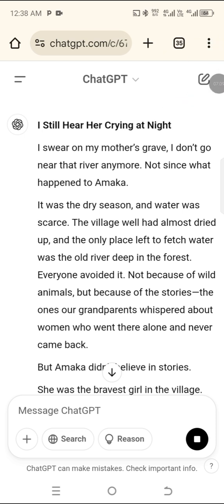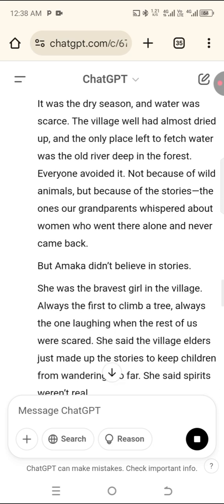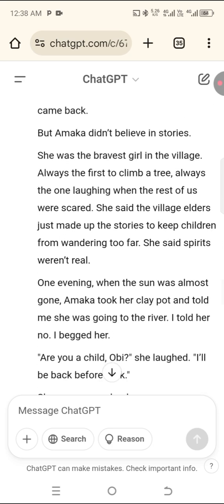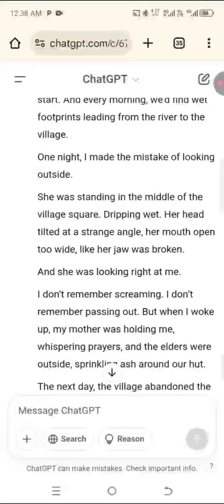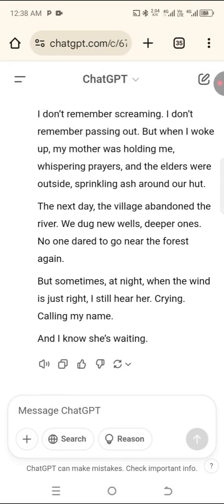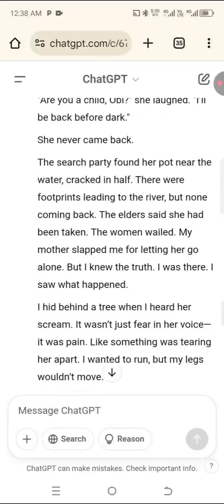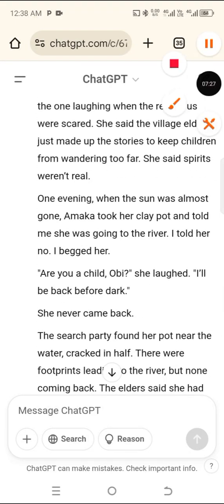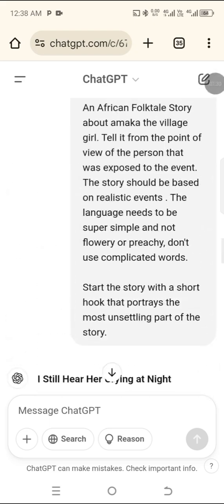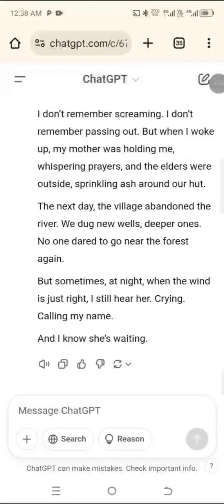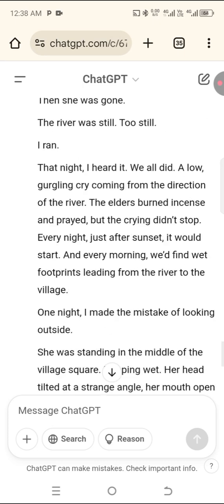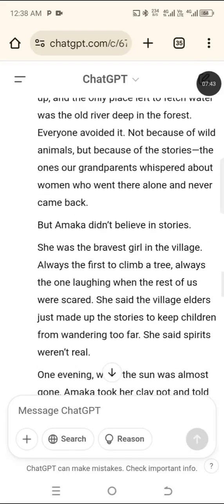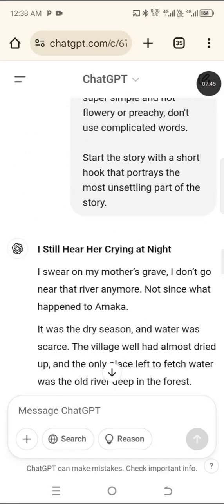Now, it's still the same story, but I've changed the prompt, and you can see now that this is a short story. I told you that if you want to generate content, you make sure that your content is around 3,000 words or 4,000 words.